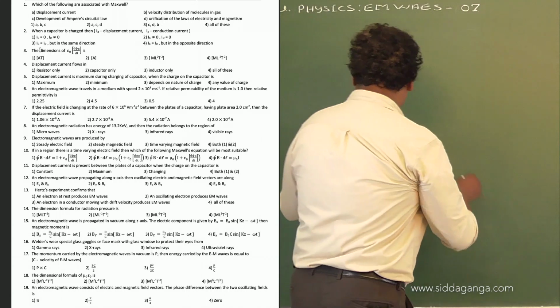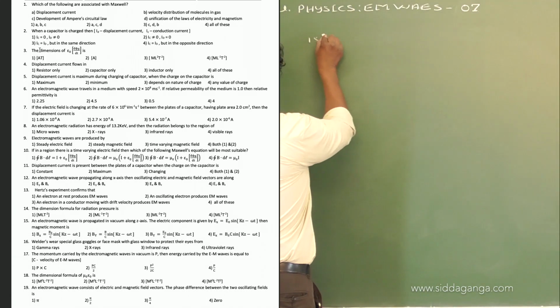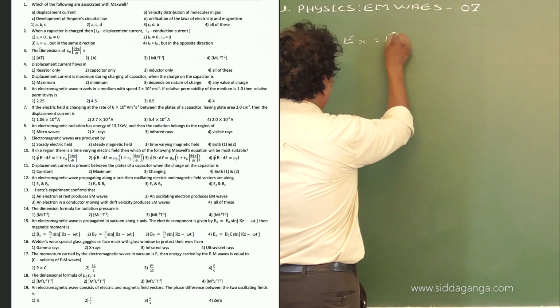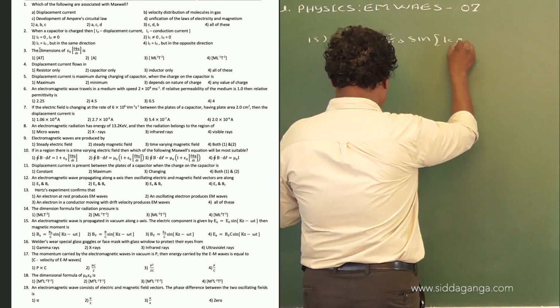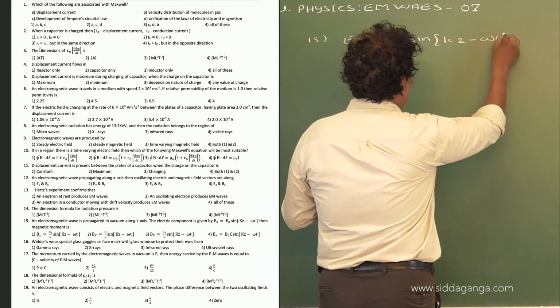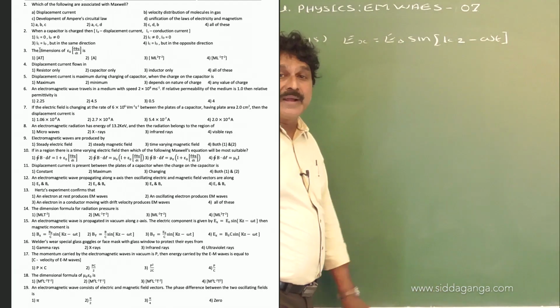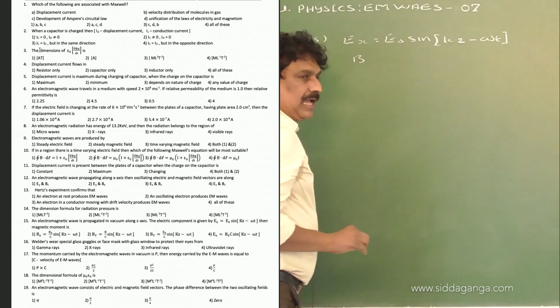Here this electric component is given, that Ex is equal to E naught sin(kz minus omega t). Then we have B.